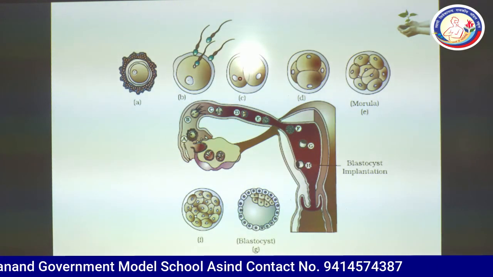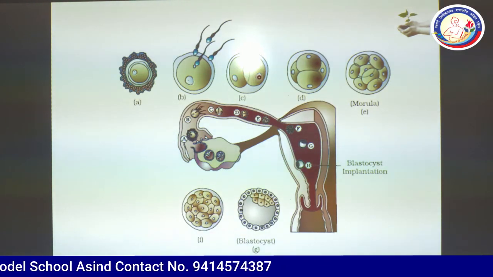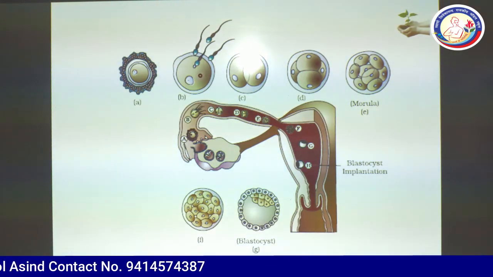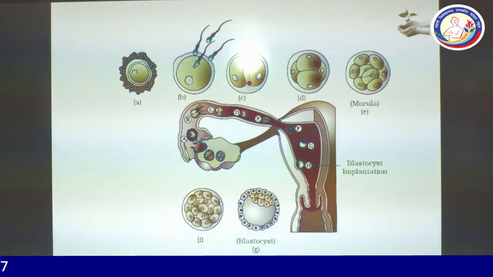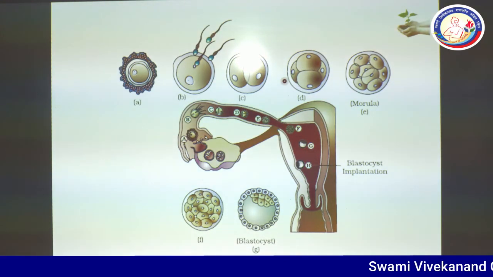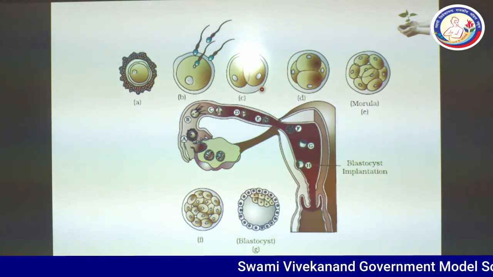This is the two cell stage. Have a look, count the number of cells, 1 and 2. This is known as the two cell stage of the embryo. It is the first mitotic division. After this, you can see the second mitosis is carried out and the number of cells is 4. 1, 2, 3 and 4. This is the 4 cell stage.